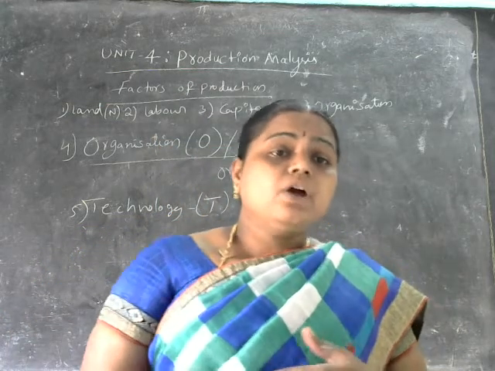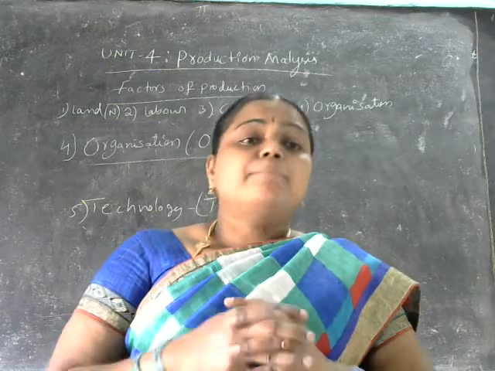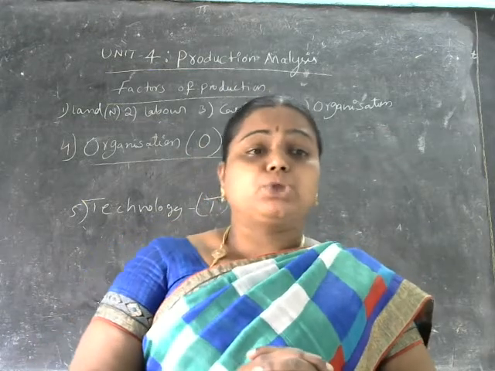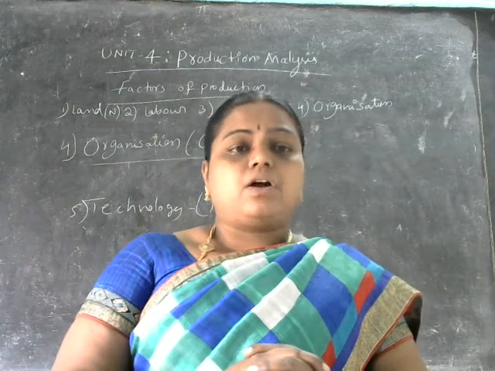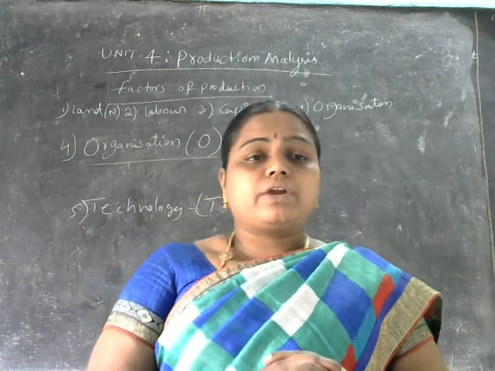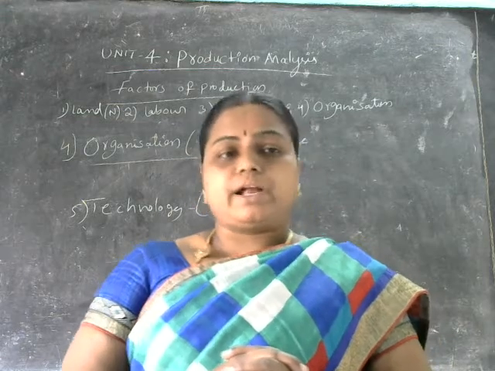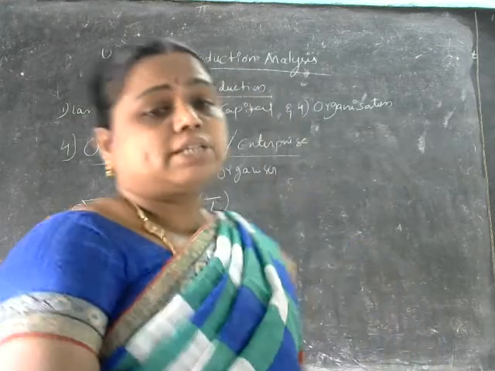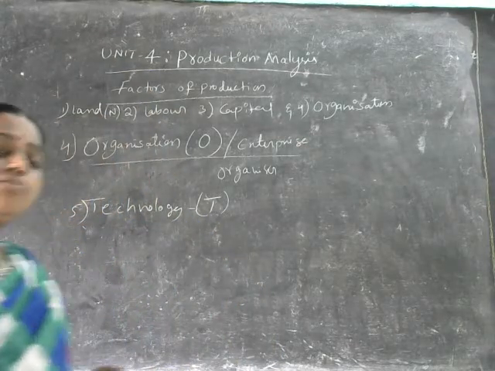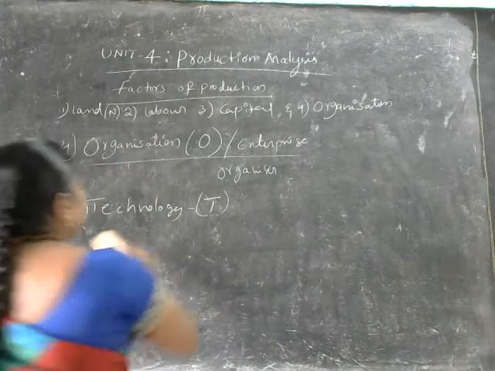Optimum means what here? Without wastage, better utilization of capital can also be done through this technology. These are the different factors of production we had. So let us discuss the next one: the production function. What is actually the production function?